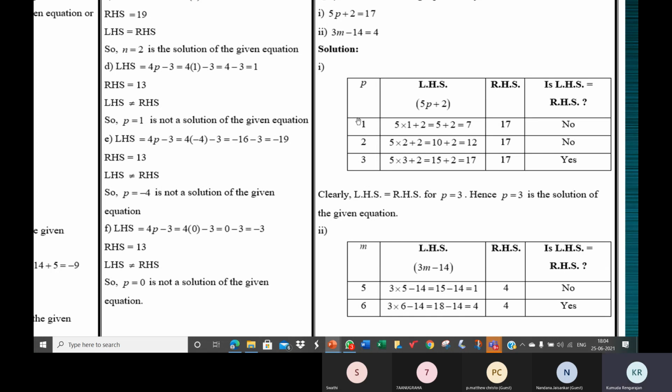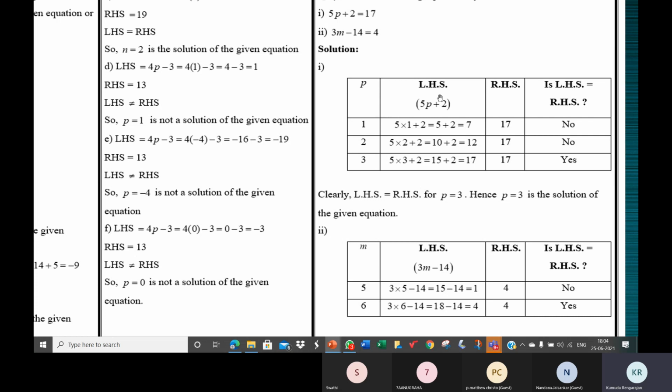Just try as if you didn't know. You try one and you say, no, it's not a solution. Then try two, then try three. It's not that you must try 1 and 2. You can try minus 1, you can try 0. You can try 1, minus 1, 0. Then the second or the third value is 3.